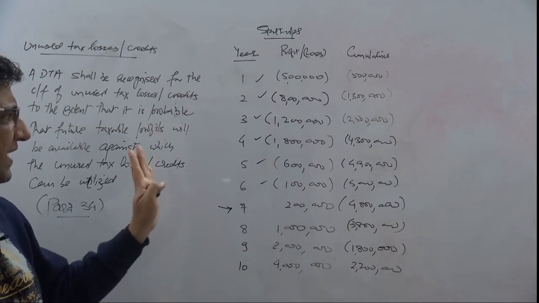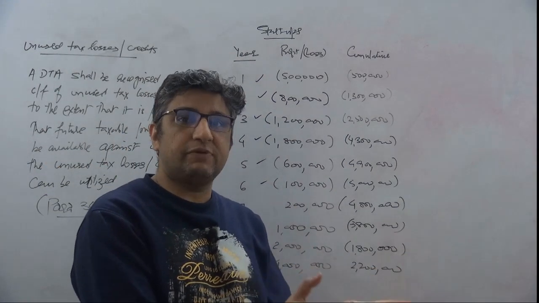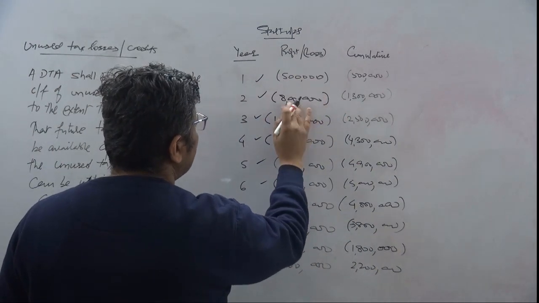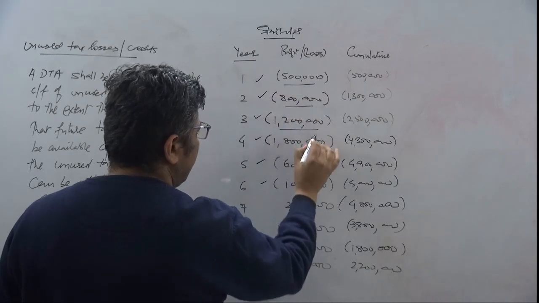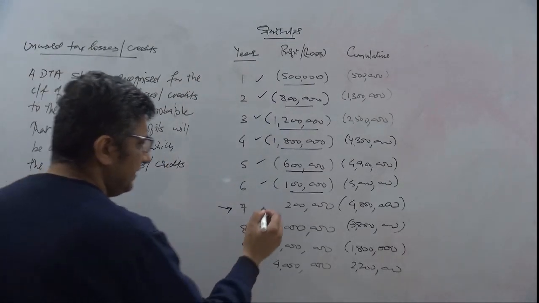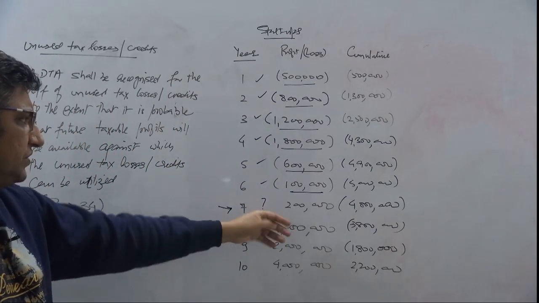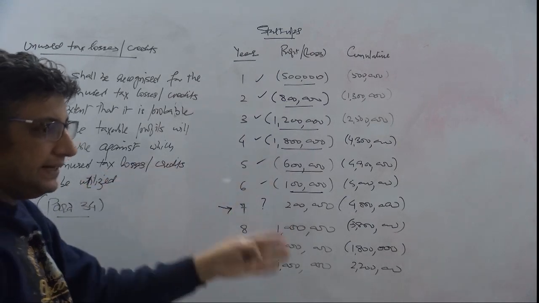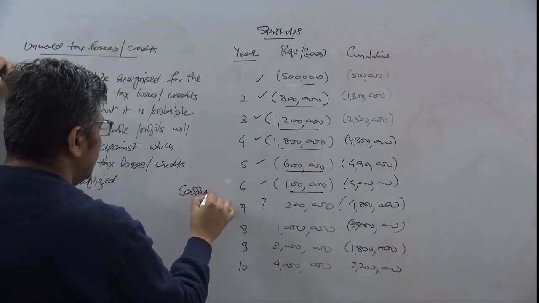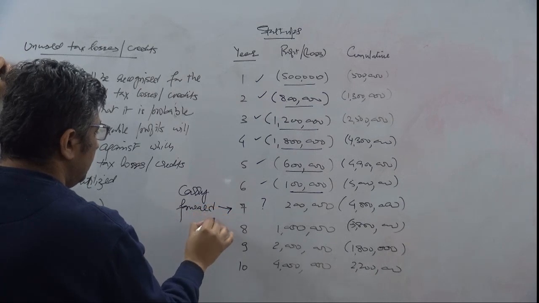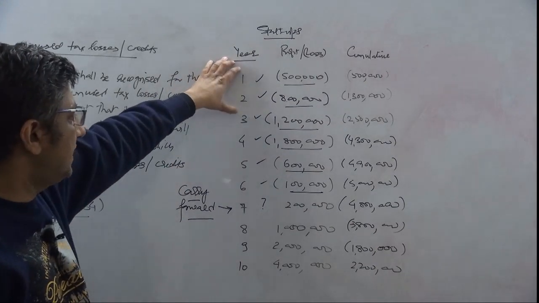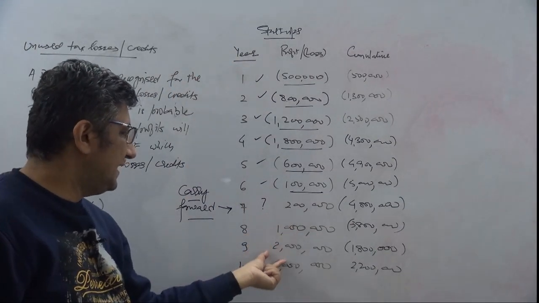So what exactly happens on the tax position? That's what we want to talk about very briefly. I know as a company, if I'm making losses, I'm not supposed to pay taxes on that. So up to year 6 there is no question of a tax, but in year 7, should I be paying taxes? That's the first question while I'm making a profit. Now, normally the tax jurisdictions allow a carry forward of earlier losses. There are losses which are allowed to be carried forward and adjusted against these profits.